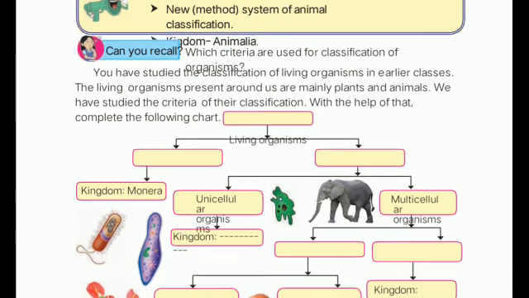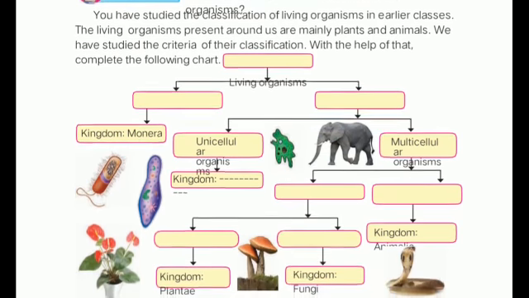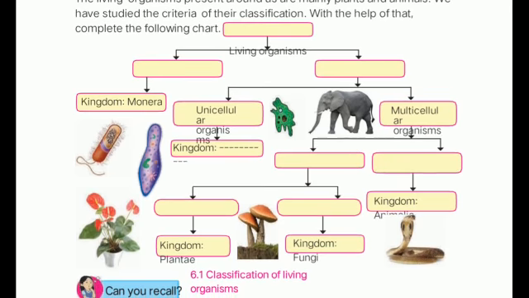The table or chart which you are seeing in front is of 9th standard. So you have to complete this chart, and this chart will start from living organisms, which are classified into two cell systems, that is prokaryotic cell system and eukaryotic cell system.